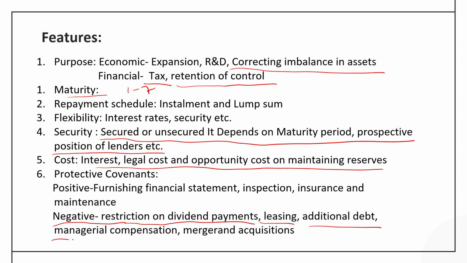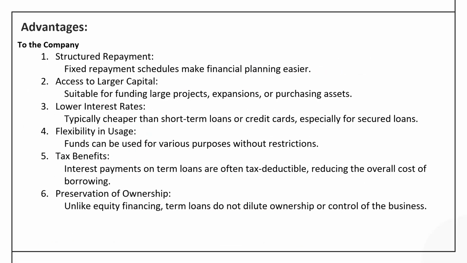Then they can also have a ceiling on the managerial compensation. No, you cannot go beyond this. And merger and acquisition activities can also be restricted if a company has taken a term loan from the bank or the institutions. Let us see whether the term loan offers any advantage or benefits to the company or not.